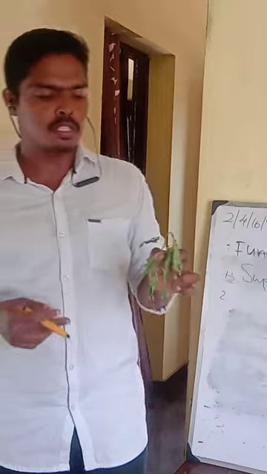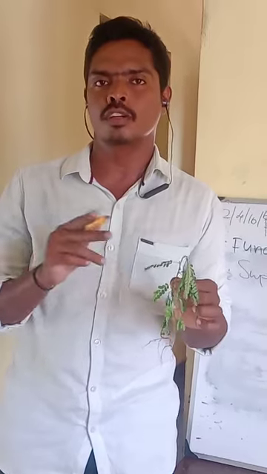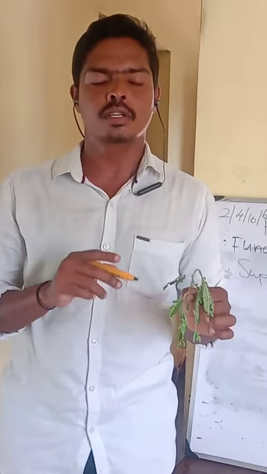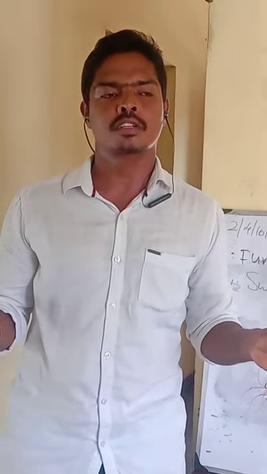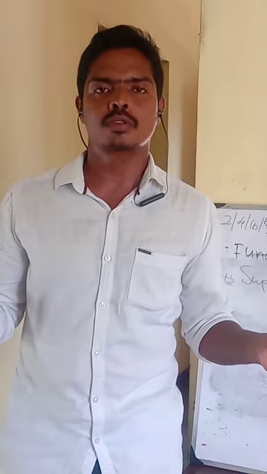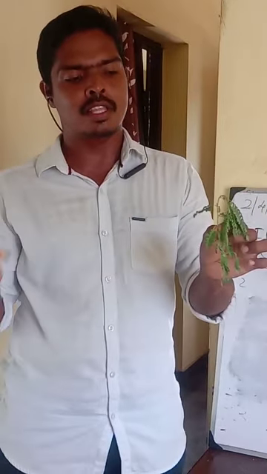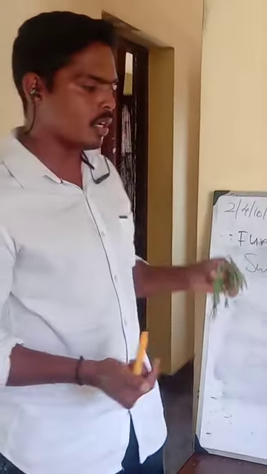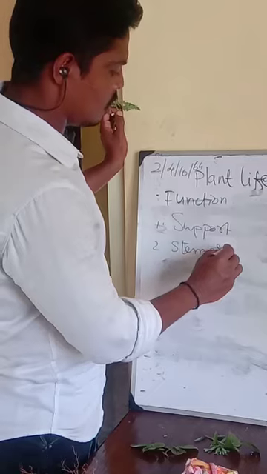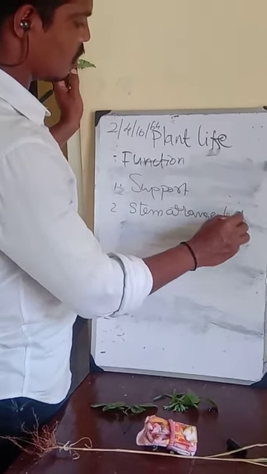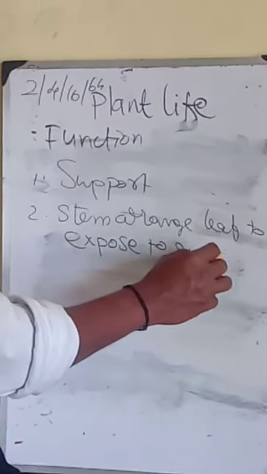So for doing photosynthesis, the plant needs sunlight. Sunlight is absorbed by the green coloring pigment in the leaf, which is called chlorophyll. And the plant leaf should be exposed to the sunlight. If it is not exposed, it won't be absorbing sunlight, and it won't be carrying out photosynthesis, because chlorophyll will not absorb sunlight. So the stems are arranged in such a way that the leaf is exposed to the sunlight. Okay, so the point is, stems arrange leaves to be exposed to sunlight to have photosynthesis.